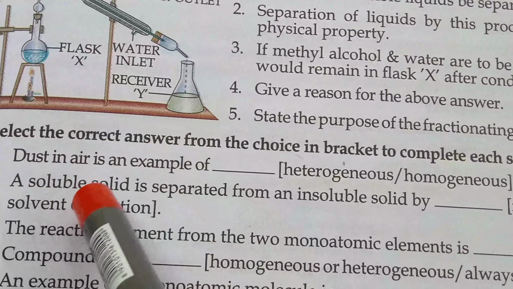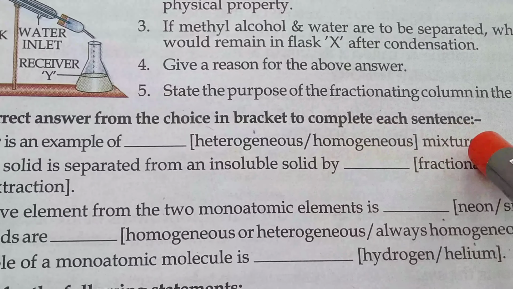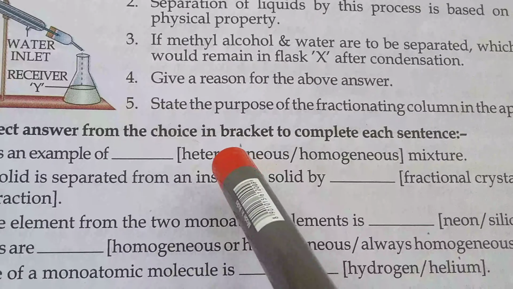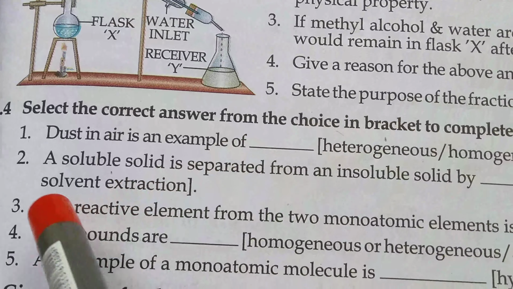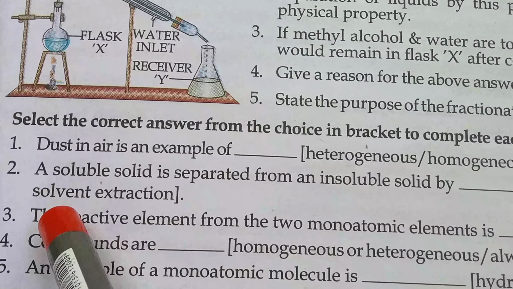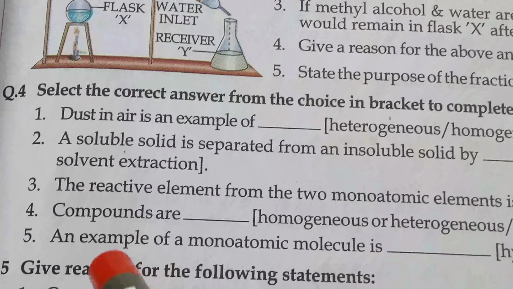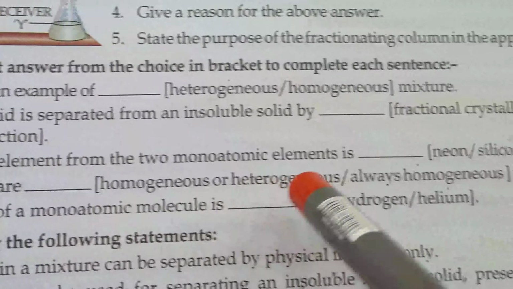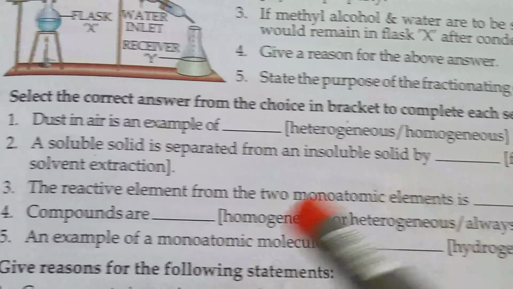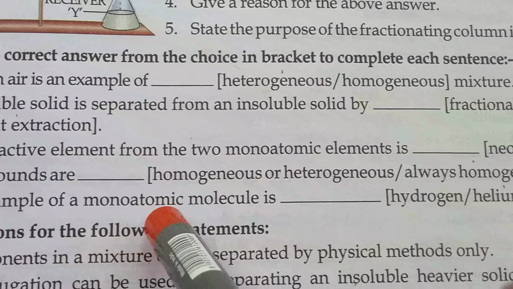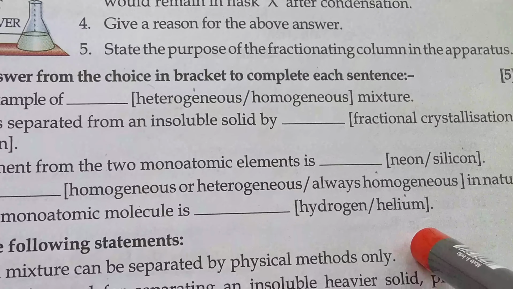Next, select the correct answer from the choice in the bracket to complete the sentence. Dust in air is an example of heterogeneous mixture. A soluble solid is separated from an insoluble solid by solvent extraction process. The reactive element from two monoatomic element is silicon. Compounds are always homogeneous in nature. An example of monoatomic molecule is helium.